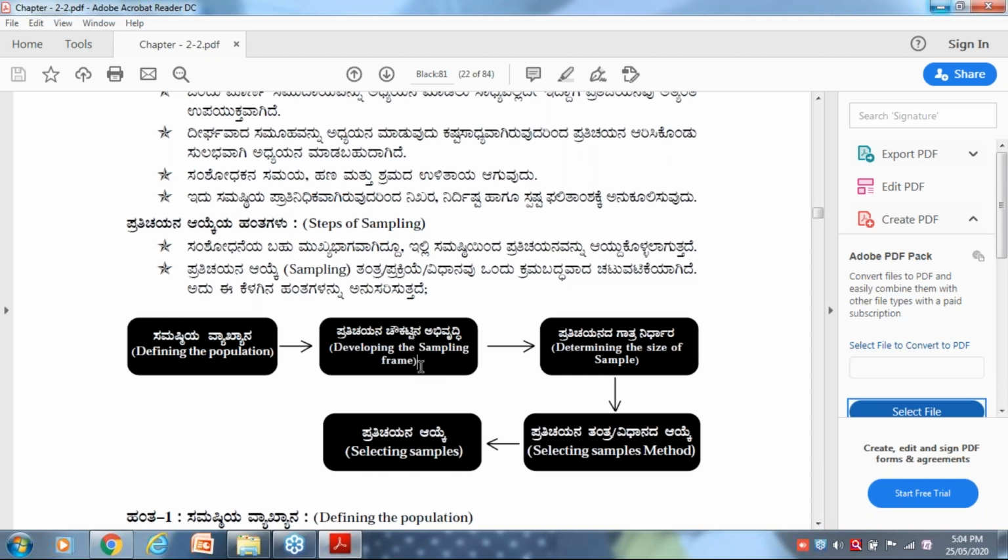Number one is probability sampling techniques. They are called PST, probability sampling techniques. And there is another type of sampling technique. They are called non-probability sampling techniques, NPST. PST and NPST, these are the short forms to remember. PST is also called simple random sampling techniques, SRMs.